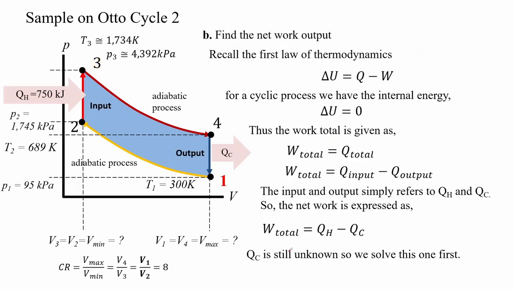Letter B. Find the net work output. Recall the first law of thermodynamics. For a cyclic process we have the internal energy equal to 0. So the work is simplified as work total equal to heat total.